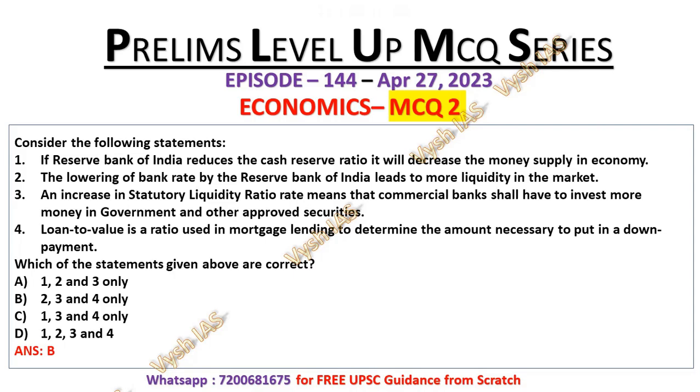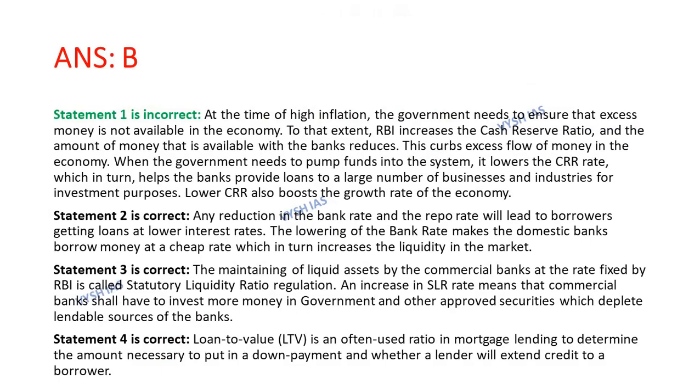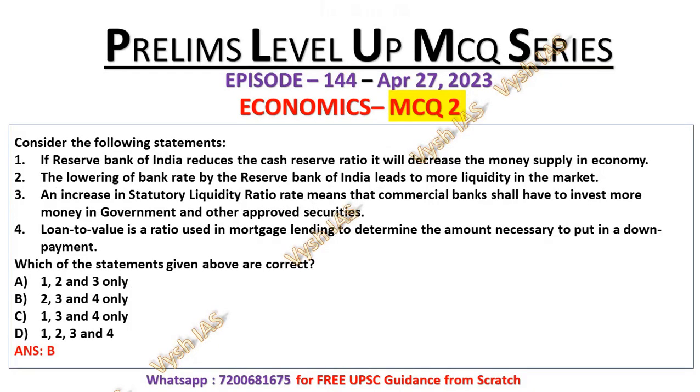Now let's look at the explanation part. Statement number 1 is incorrect because at the time of high inflation, the government needs to ensure that excess money is not available in the economy. To that extent, RBI increases the CRR and the amount of money that is available with the bank reduces. So statement number 1 is the incorrect one.